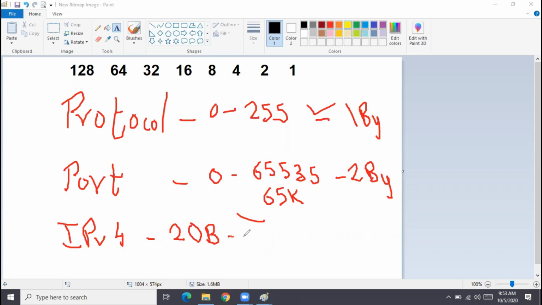In this 20 byte IP header, 1 byte is reserved for the protocol field. So whenever you receive an IP packet, if you open the IP packet in Wireshark or some packet decoder, you will see there is a field which is called Protocol. So what is the format of this IPv4 header? It is made up of so many fields. Why 20 bytes?